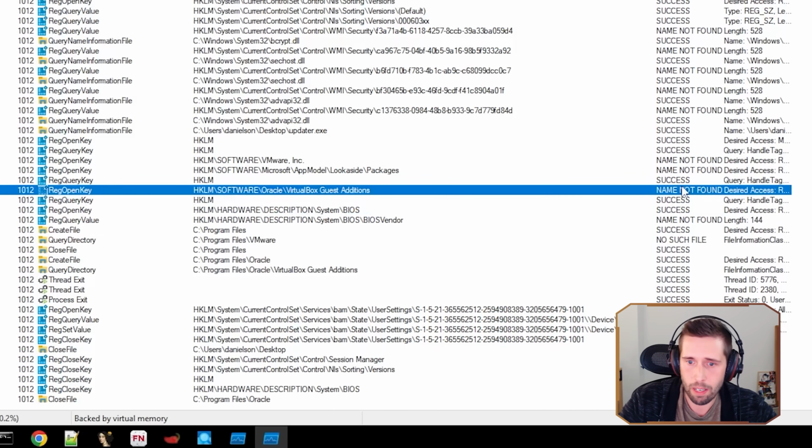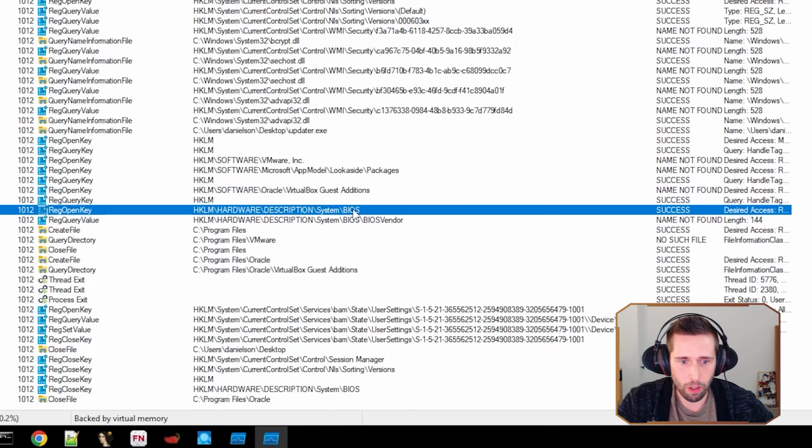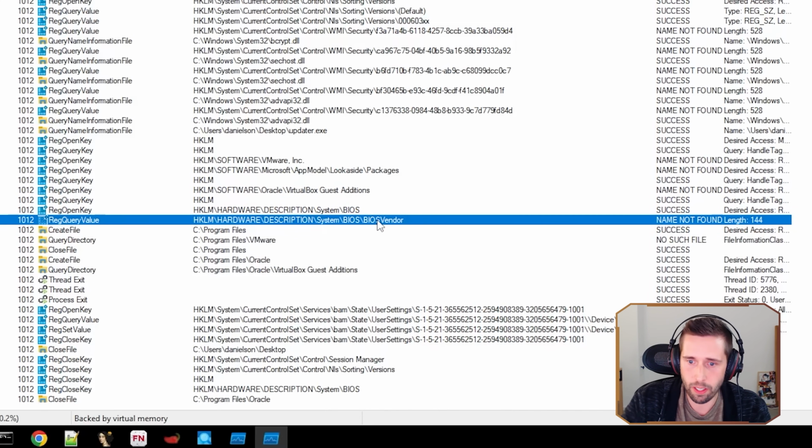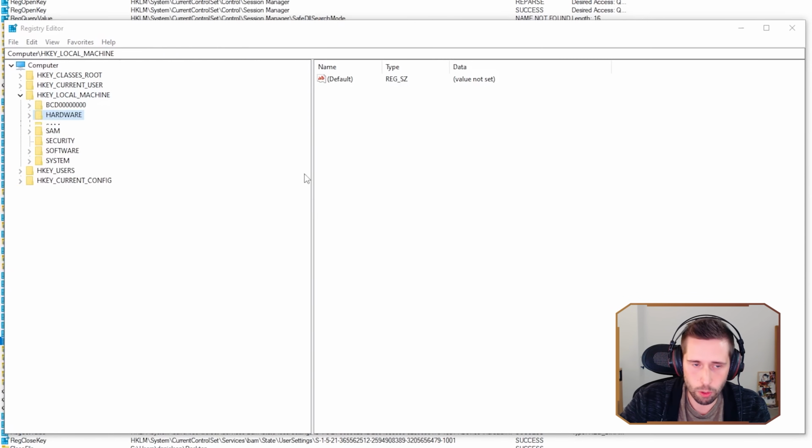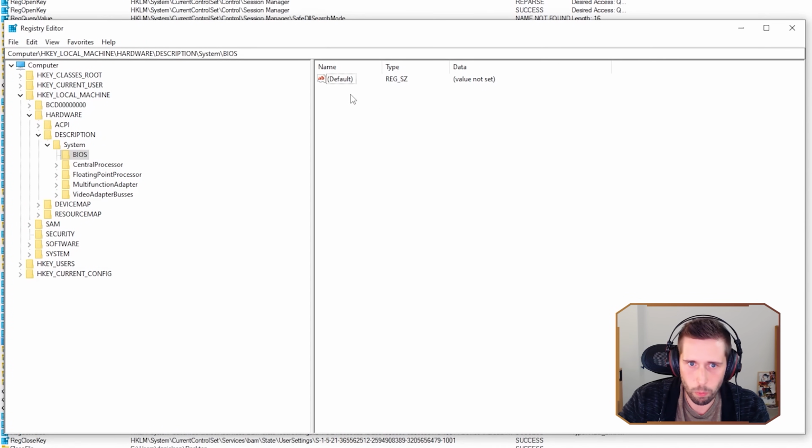Oh, by the way, we have a name not found here, which means that this key was not found because we renamed it. And here we have the malware also looking at the BIOS vendor, which is another common technique. I will open this key. Actually in Virtualbox, it's not populated, so I won't. We're not going to talk about this one. This one was mainly a VmWare check, but if we were running VmWare, it would have also detected VmWare here.